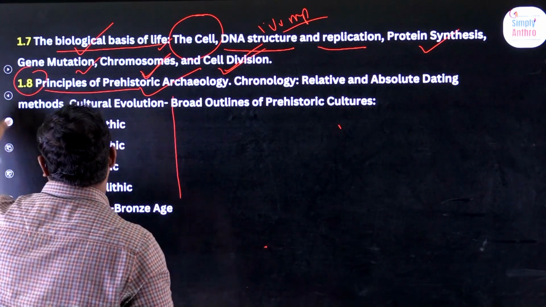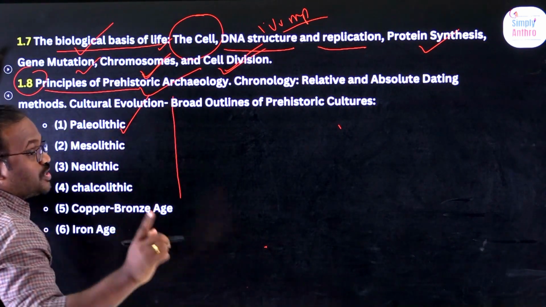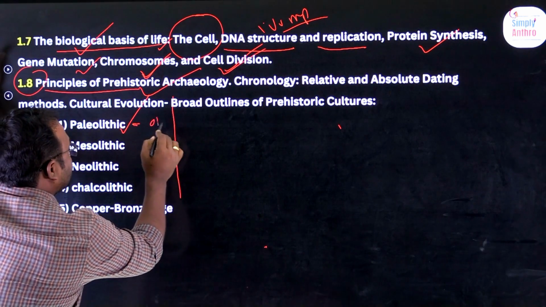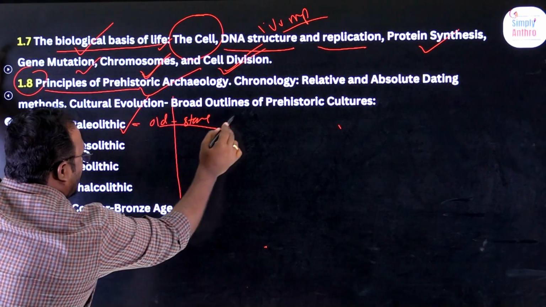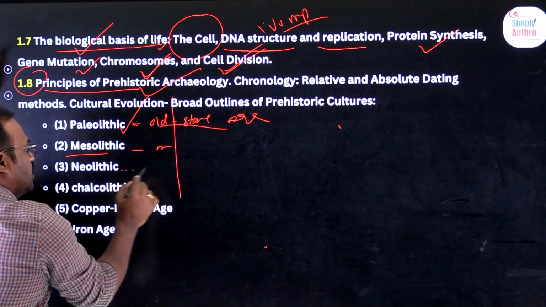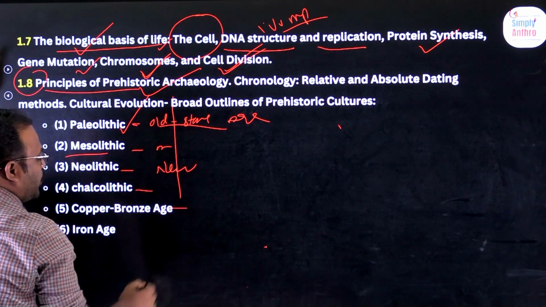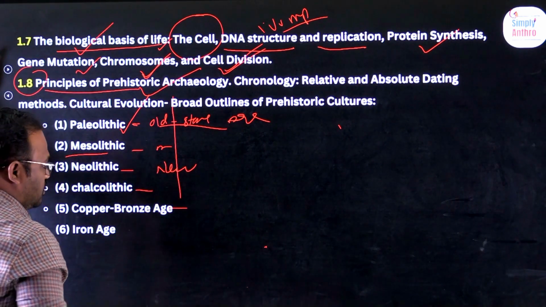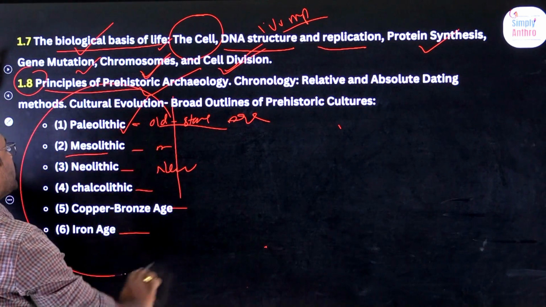What is 1.8? We'll talk about what is Paleolithic. Paleo means old, lithic means stone. Old Stone Age, this is. Mesolithic, the Middle Stone Age. Neolithic, the New Stone Age. Chalcolithic, and then copper, bronze, these are all metals: the bronze and copper age and the Iron Age. All this we are going to discuss.